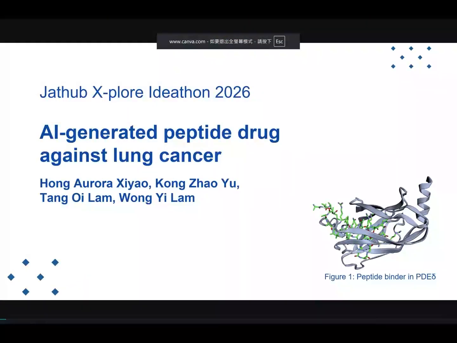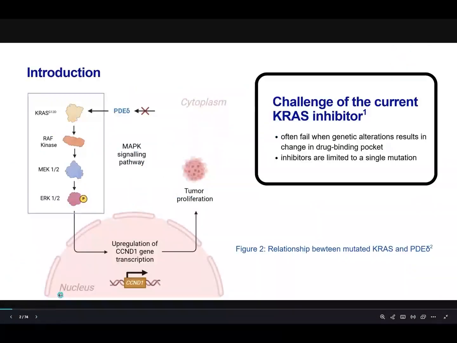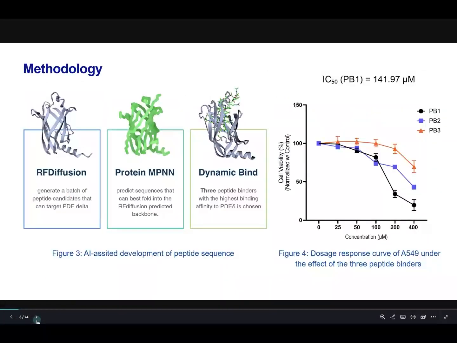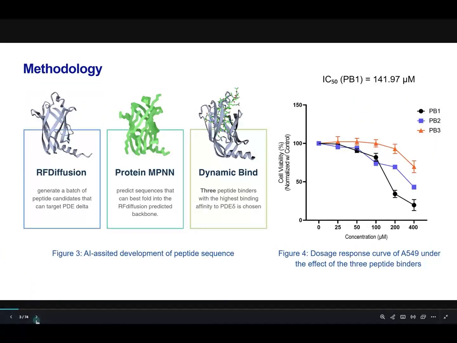Our team has developed a novel AI-generated peptide drug that inhibits lung cancer. KRAS is a mutated master switch that drives lung cancer, but direct KRAS drugs often fail due to rapid mutation. Hence, we aim to develop peptide drugs that block PDE delta, which activates KRAS, to avoid resistance.